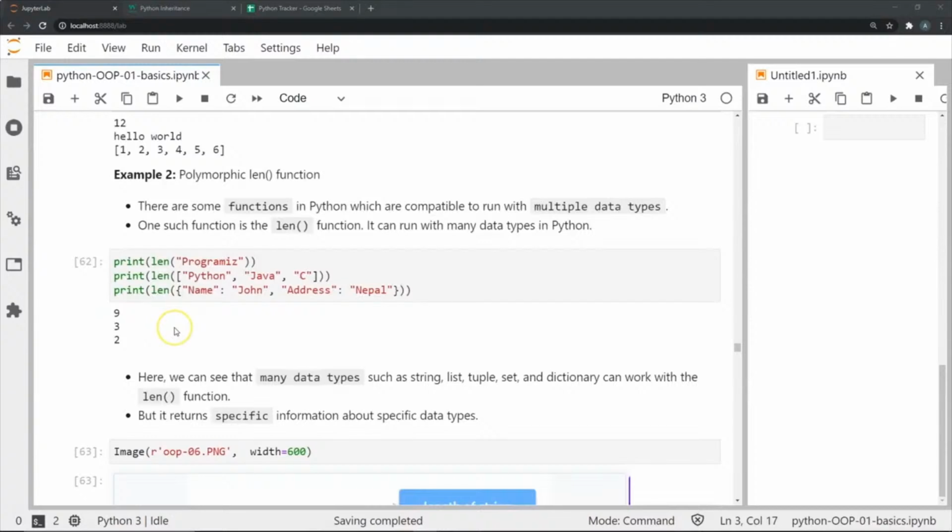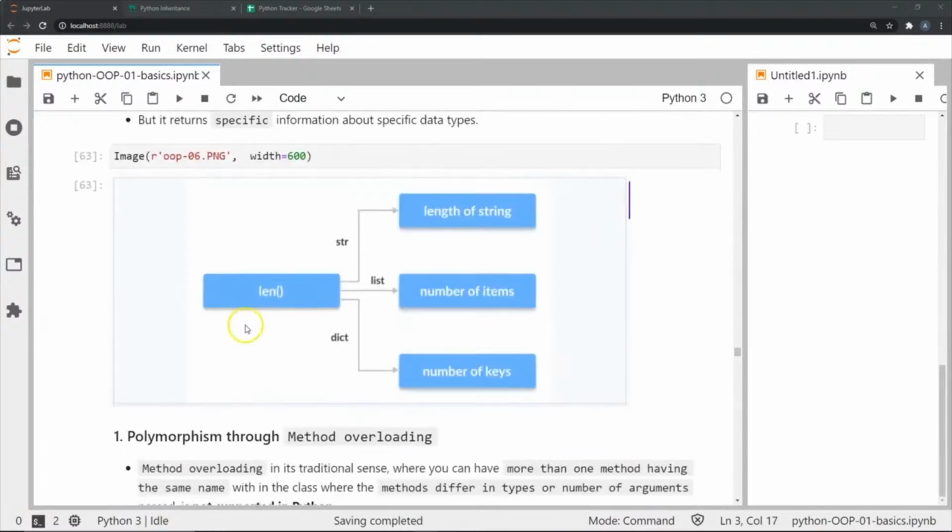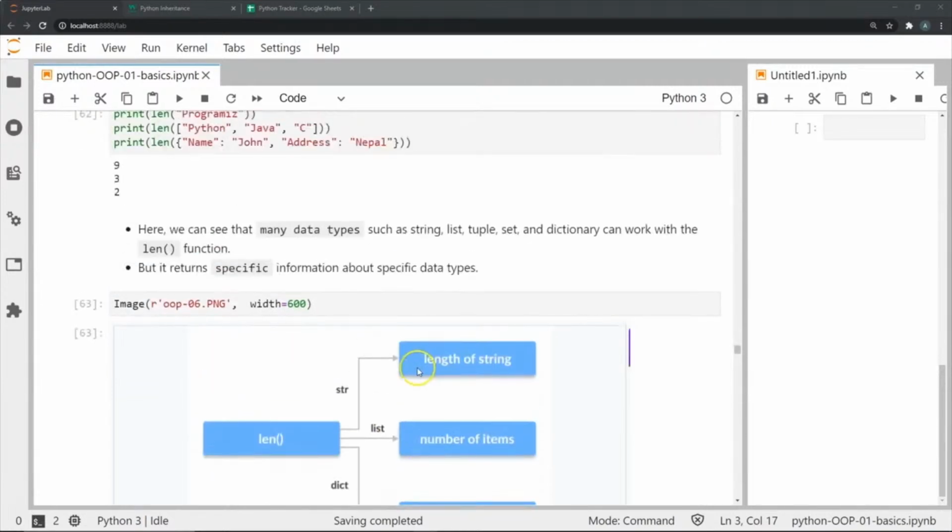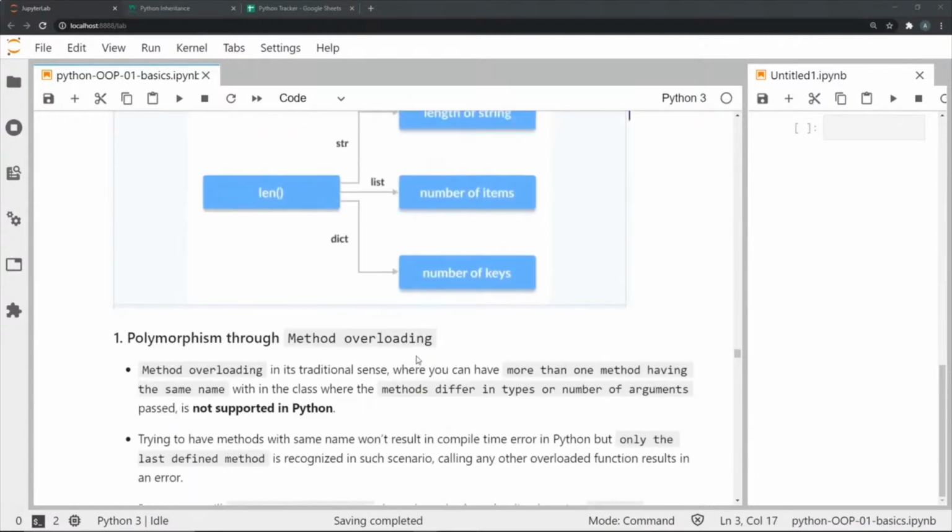Another example of polymorphism is the length function. The length function in Python is something we use a lot, over multiple data types. Depending on the data type we use it for, we get a different sort of information. From this diagram, when we use the length function on a string, it gives us the length of the string. When we use it on a list, it gives us the number of items. Whereas if we use it on a dictionary, it gives us the number of keys. So this is another example of polymorphism in a function.